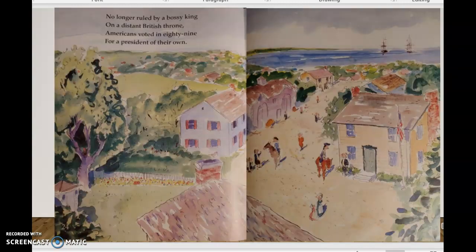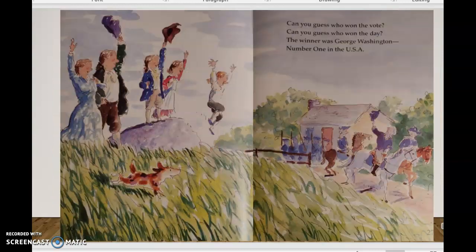No longer ruled by a bossy king on a distant British throne, Americans voted in '89 for a president of their own. Can you guess who won the vote? Can you guess who won the day? The winner was George Washington, number 1 in the USA.